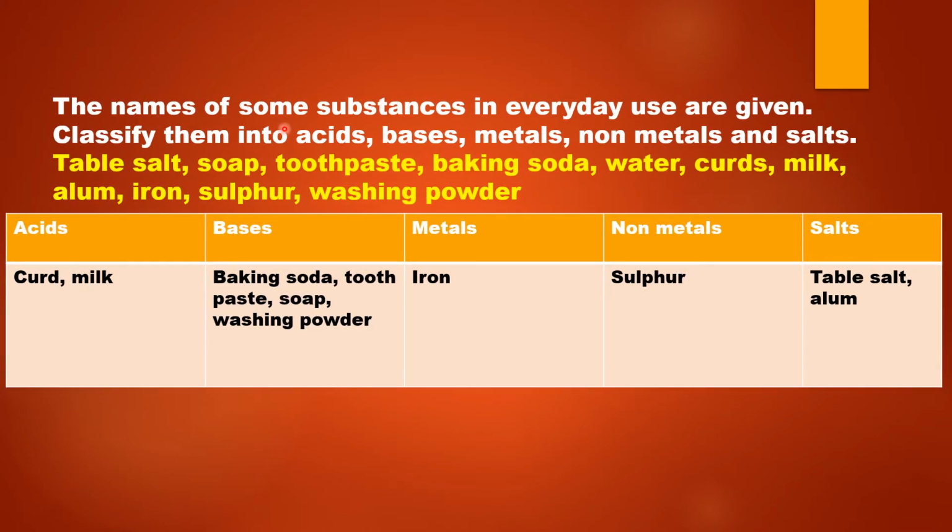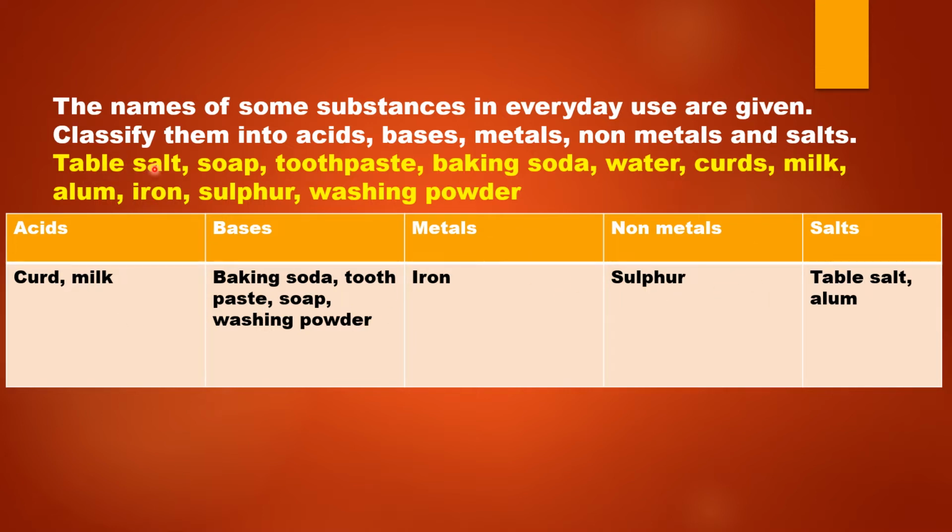There are many substances which we use in our day-to-day life. So some substances are given to you, for example, table salt, soap, toothpaste, baking soda, water, curds, milk, alum, iron, sulfur, washing powder. What we have to do is classify all these given substances into acids, bases, metals, non-metals and salts. Here you can see groups are already made in tabular form. So let us try to put all these substances under the correct category.